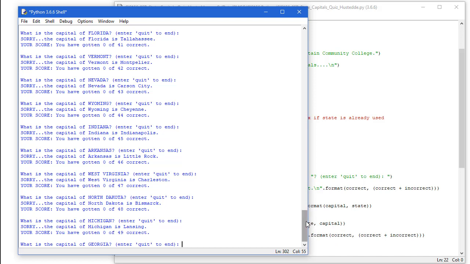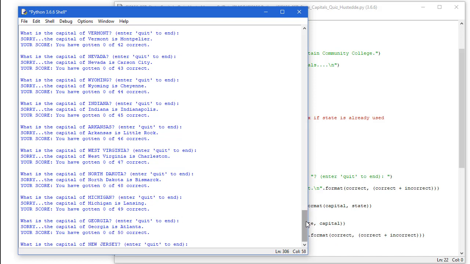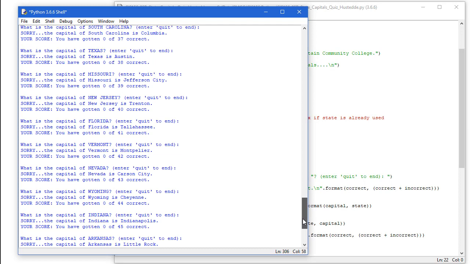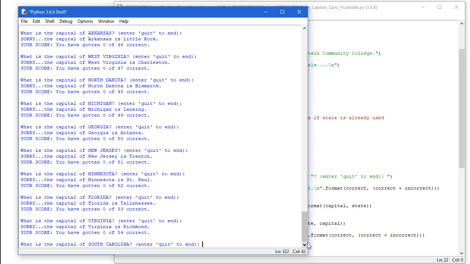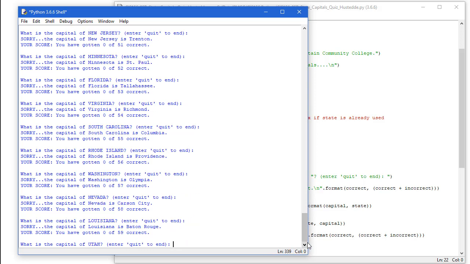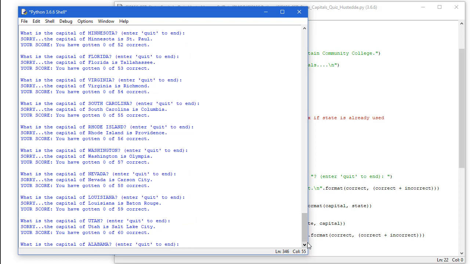And so I'm going to press enter again. Now I'm 0 at 50. And so now it should be starting back over. So I'm at New Jersey. Did New Jersey come up before? Yes, it did. So now it's allowing me to duplicate that. And now I'm getting a whole new list of the 50 states in a totally different order. Everything seems to work, and that is our state capitals project.